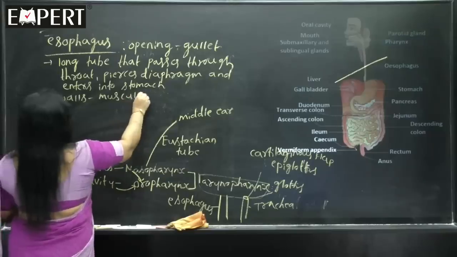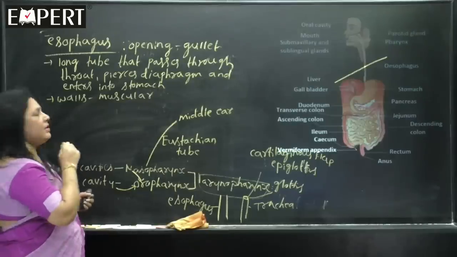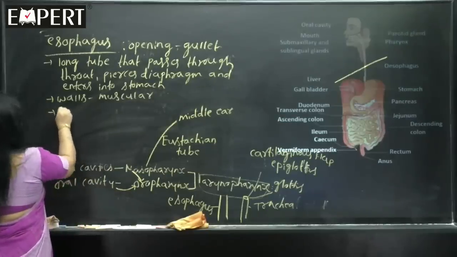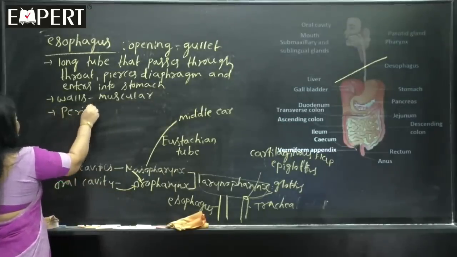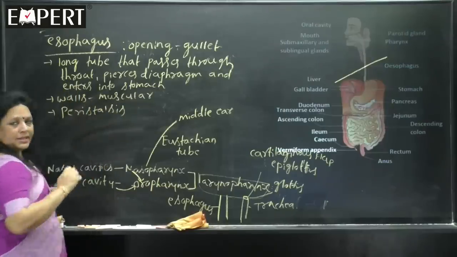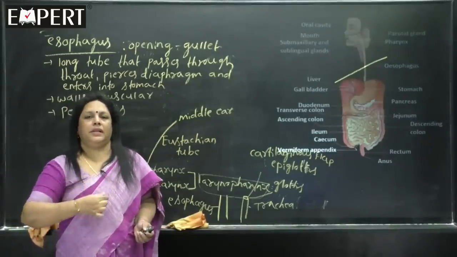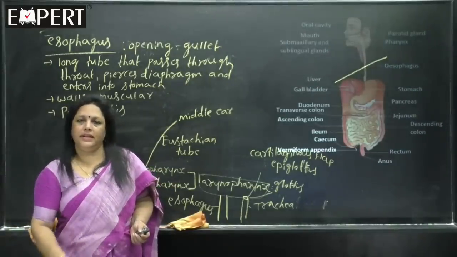That is why a contraction of the muscles occurs in the wall of the esophagus, that is called peristalsis. Peristalsis is exhibited first by the esophagus. Then the wave of contraction passes throughout the length of the digestive tract.